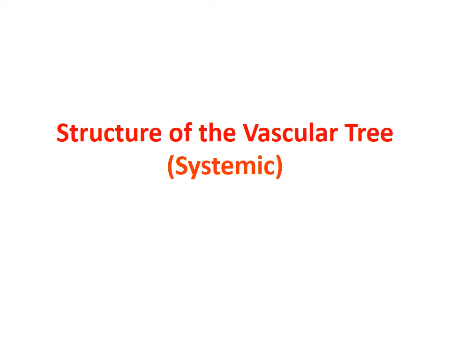For a typical vascular tree, we shall take the illustration of systemic circulation. When we discuss something, we ordinarily discuss the systemic circulation because it is enormous, it is greater, and all the different characteristics of a circulation are clearly and distinctively present in the systemic vascular tree. So as a typical circulatory tree, we shall mainly discuss the systemic circulation.